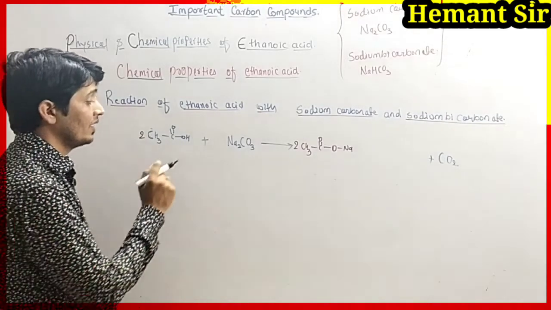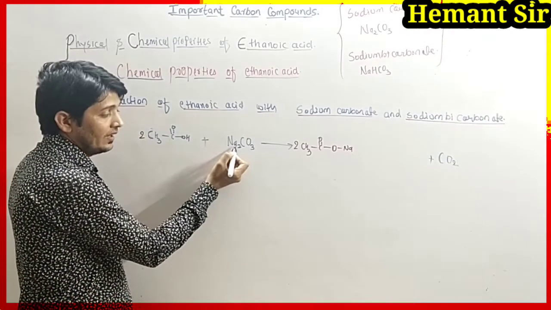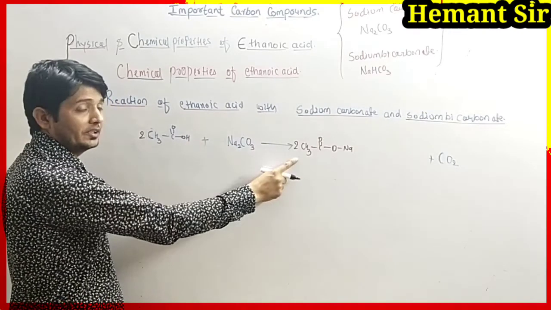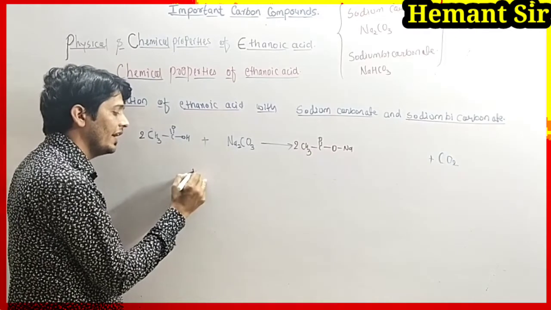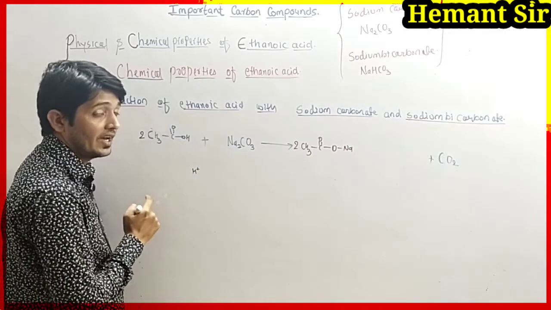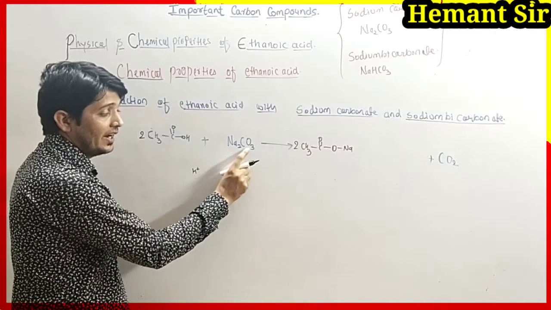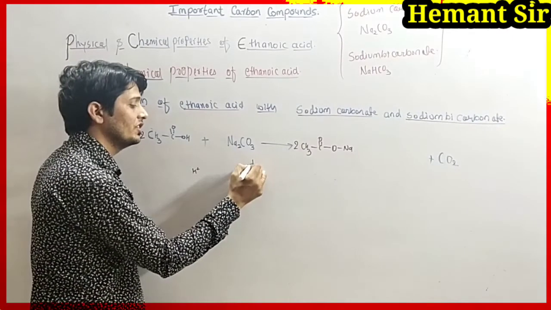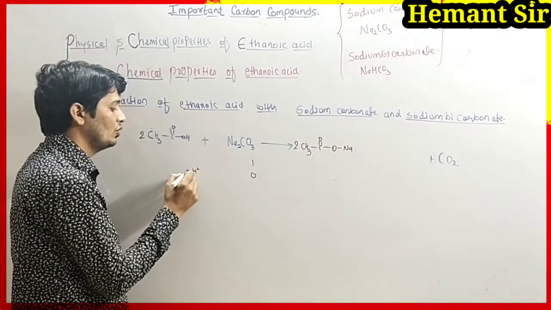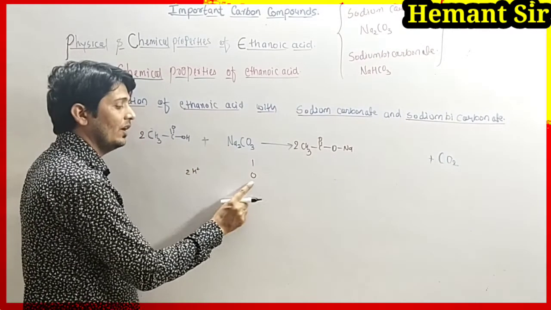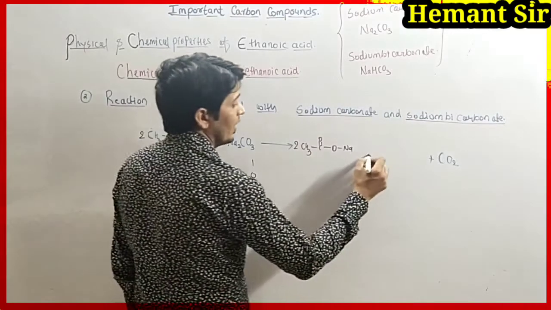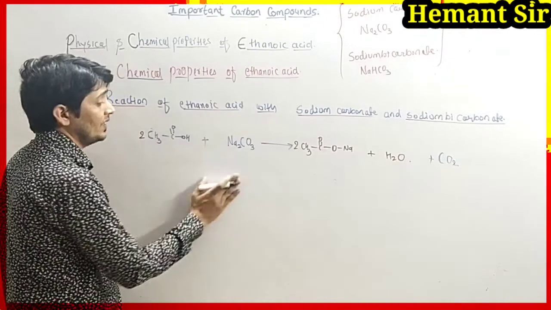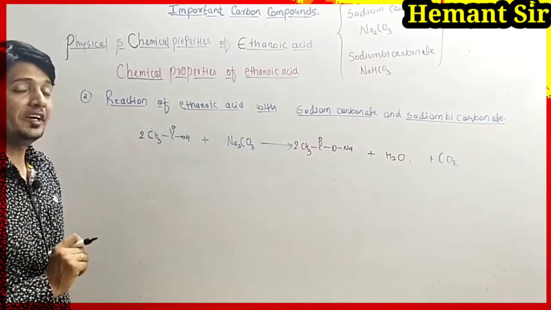Now when sodium carbonate reacts with ethanoic acid, it forms sodium ethanoate. That time this hydrogen atom is released in the form of H positive. From here CO2 is formed and 1 oxygen remains here, and here 2 hydrogen. So 2 hydrogen and oxygen will form water. So another product is water. This is how the reaction proceeds.